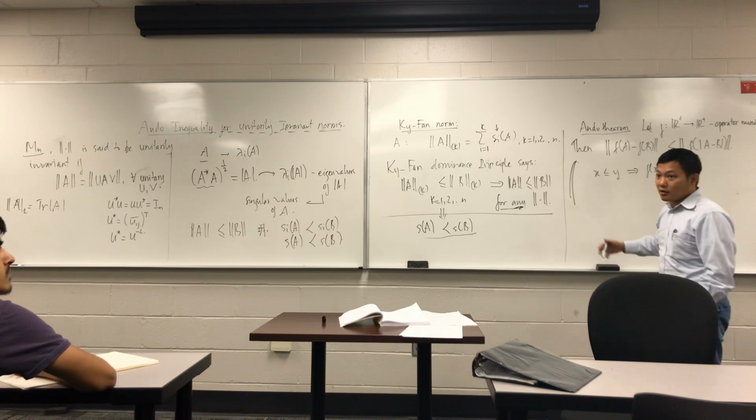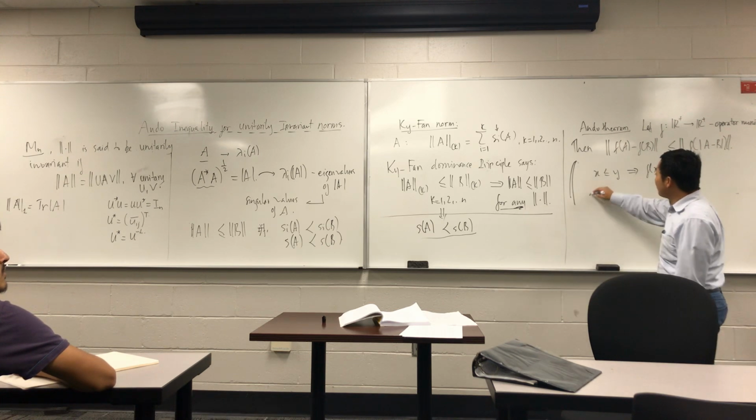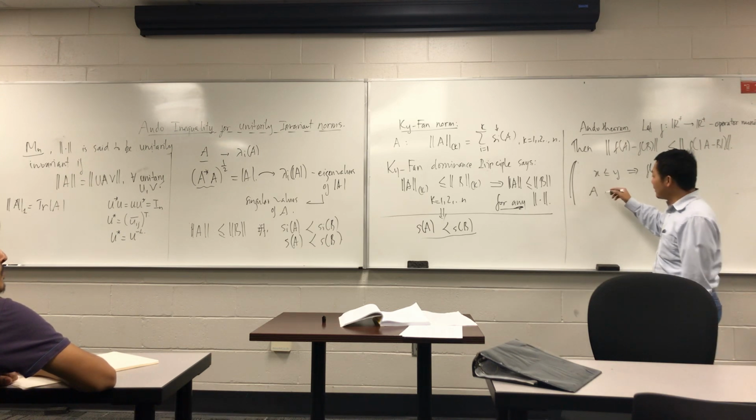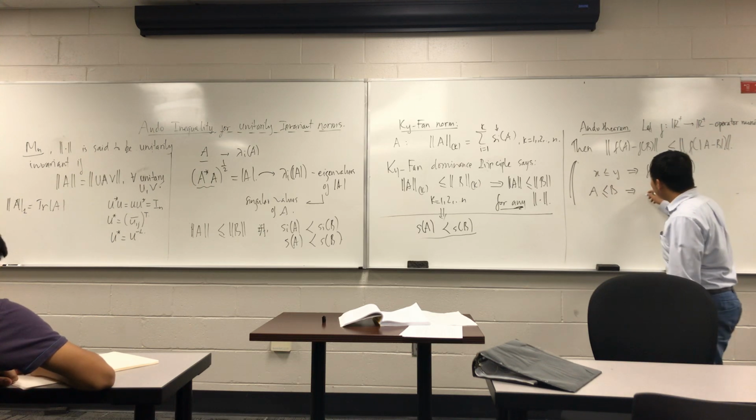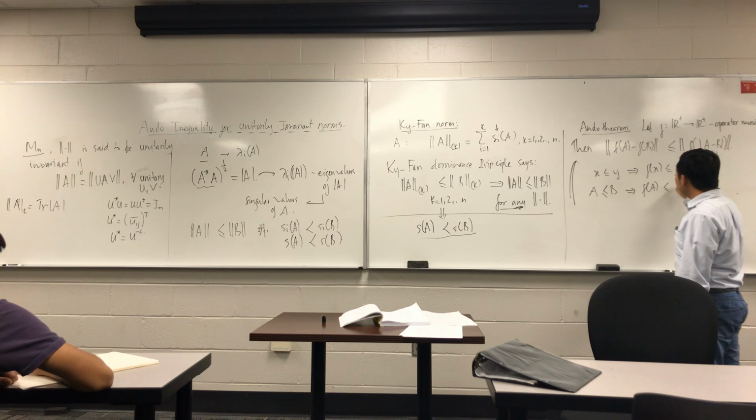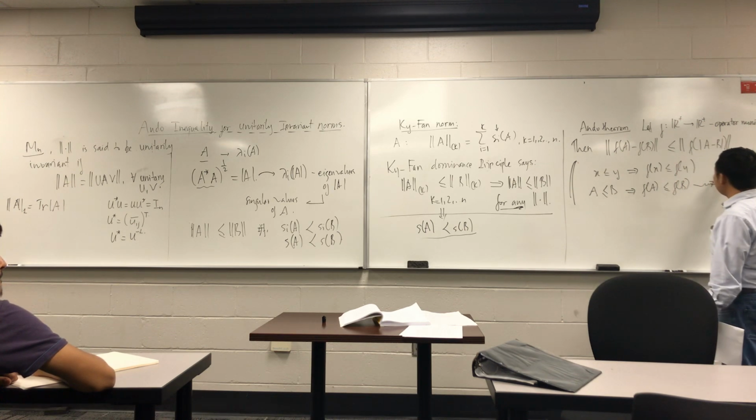For matrices, we also have something like that. You have Hermitian matrices A and B. If A is less than or equal to B, this implies f of A is less than or equal to f of B. In this case we call it a matrix monotone function.